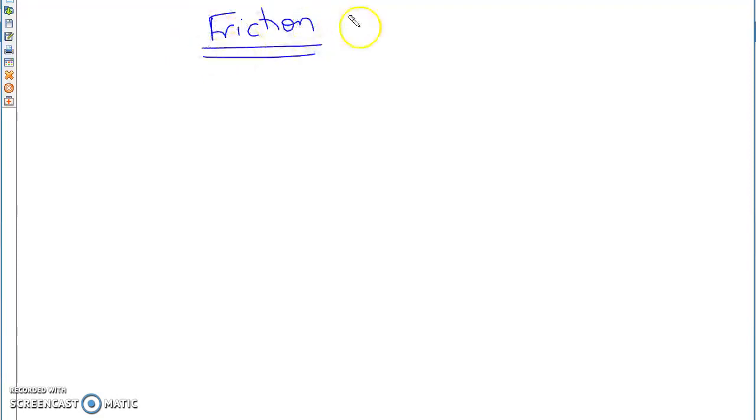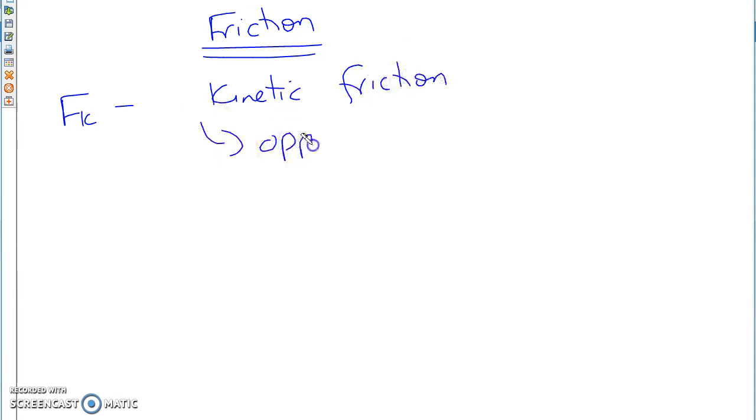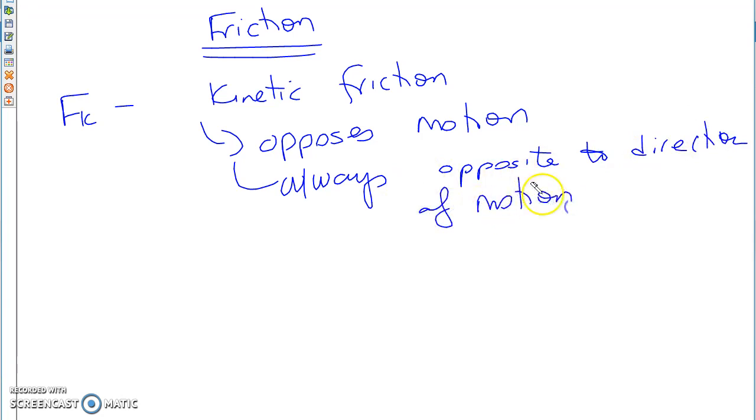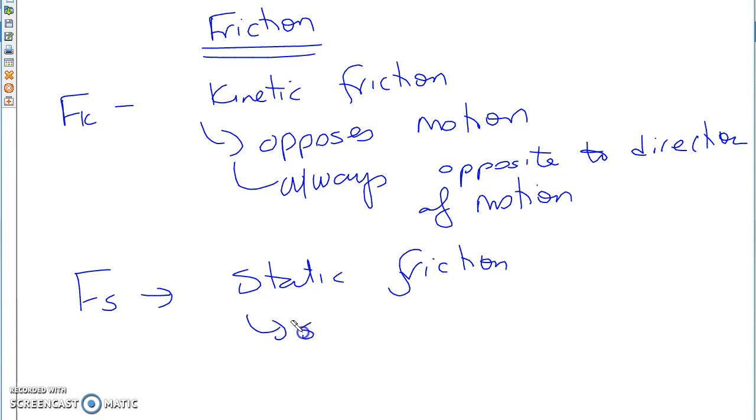Now friction is one of the most important properties that we have on Earth, which causes and affects our motion. So we have two kinds of friction: F kinetic friction, Fk, of course, opposes motion, which means it is always opposite to the direction of motion. And Fs, static friction, also known as starting friction.